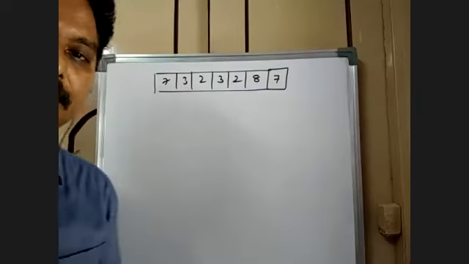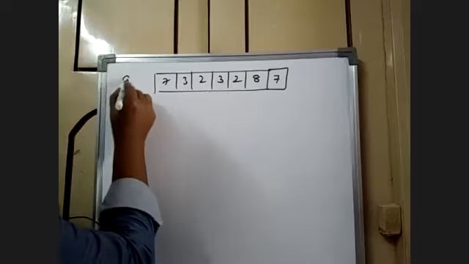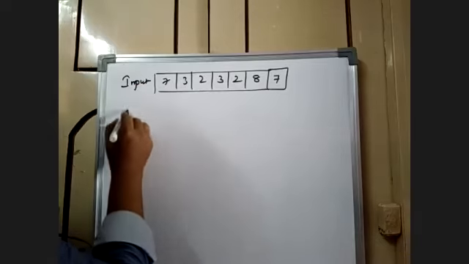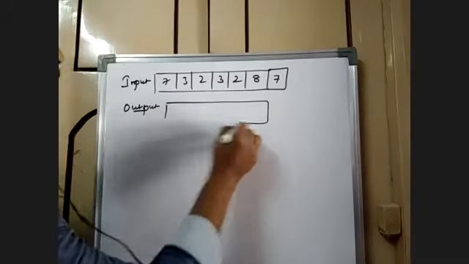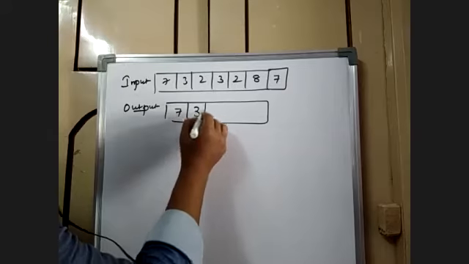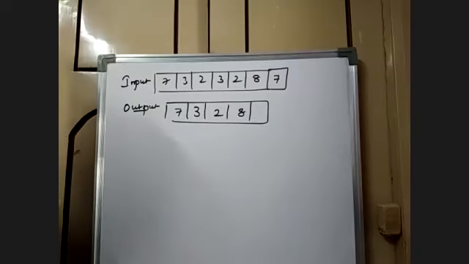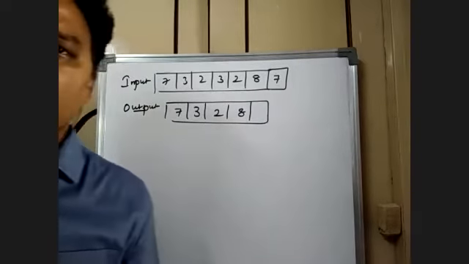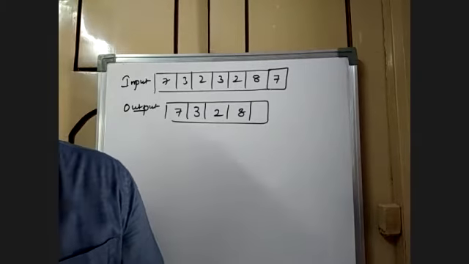This is the input, suppose. I expect the output like 7, 3, 2, 8. That's it. I want to have elements like this. How would I do it?